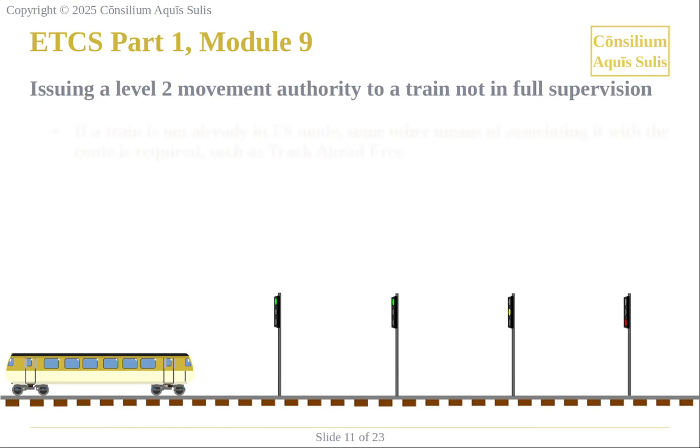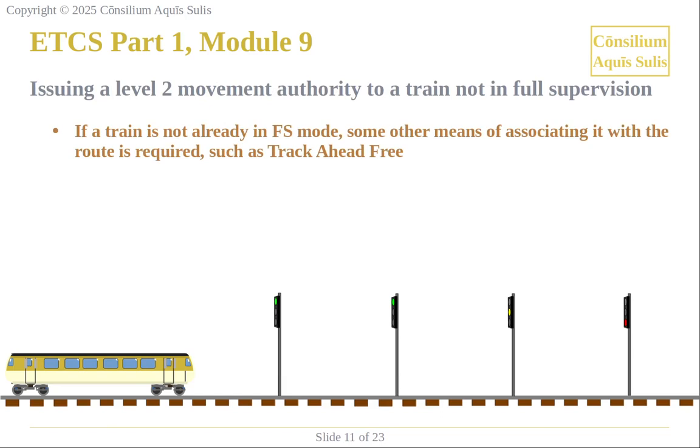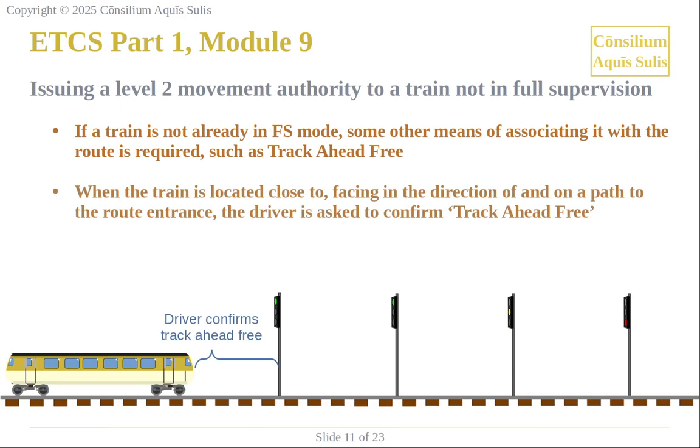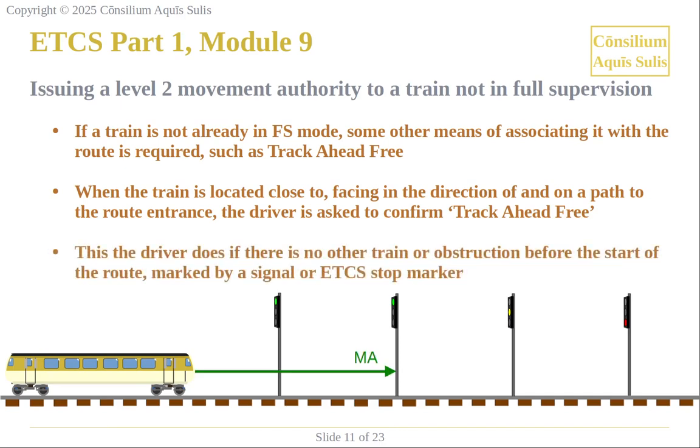If a train is not already in FS mode, some other means of associating it with the route is required, such as track ahead free. When the train is located close to, facing in the direction of, and on a path to the route entrance, the driver is asked to confirm track ahead free. This the driver does if there is no other train or obstruction before the start of the route, marked by a signal or ETCS stop marker.